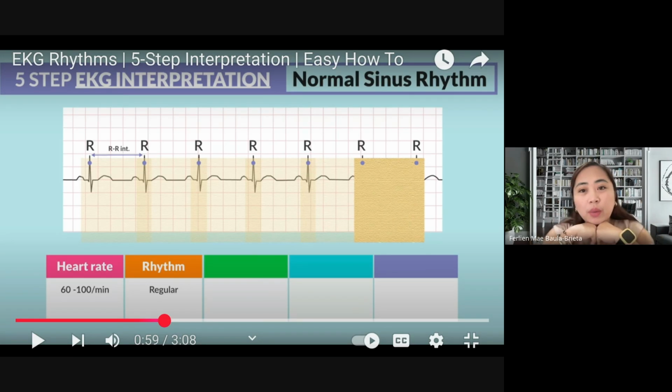So if ever I will give you 10 of these EKG strips just to identify the rhythm, regular and irregular, you have to see if the RR is at the same distance from each other. If approximately the same, the rhythm is regular.